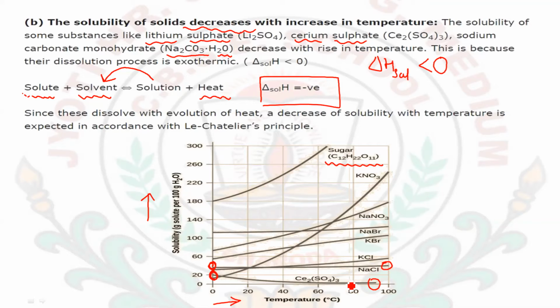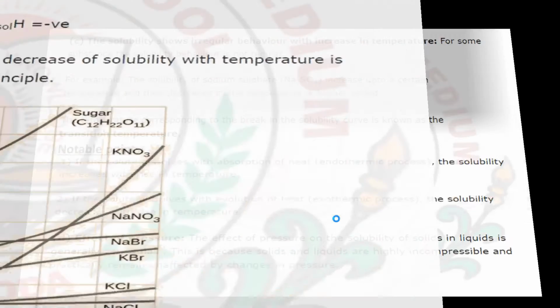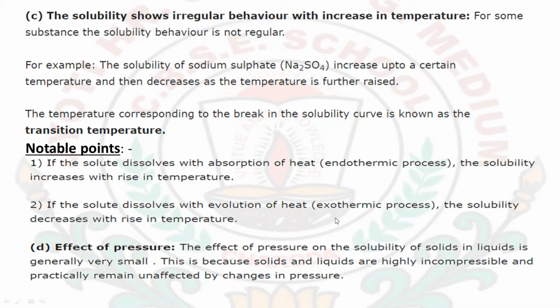So this graph is showing that some of the substances are showing weird behavior because their enthalpy of solution is negative, and due to this reason, on increasing the temperature of that kind of substances, according to Le Chatelier's principle, the solubility will decrease for those substances. Next, the solubility shows irregular behavior with the increase in temperature.